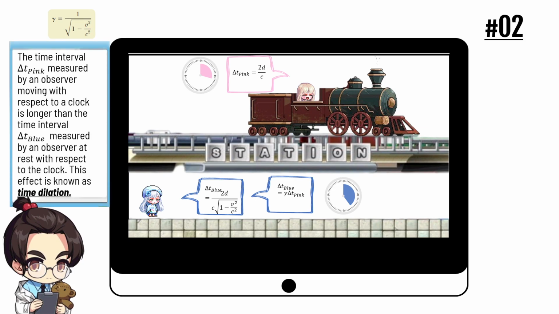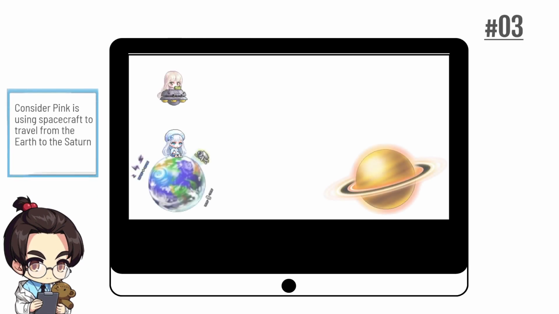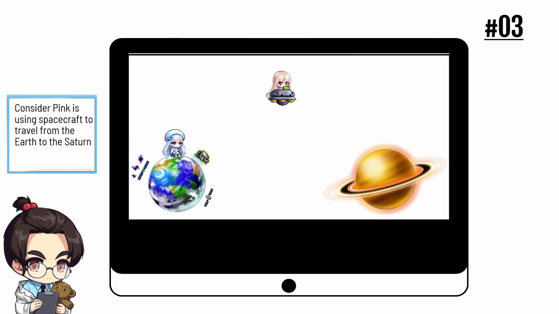That's how Einstein got his second consequence. The time interval measured by an observer moving with respect to a clock is longer than the time interval measured by an observer at rest with respect to the clock. This effect is known as time dilation. Here comes the last experiment.